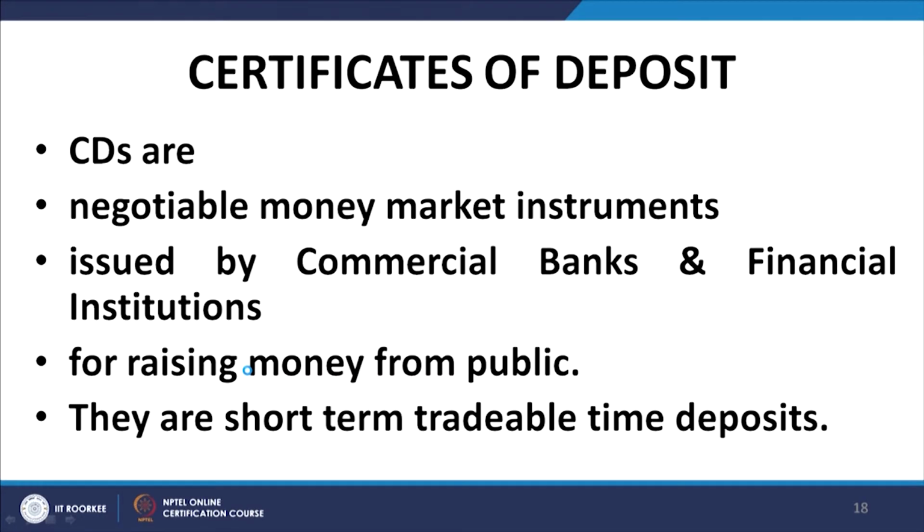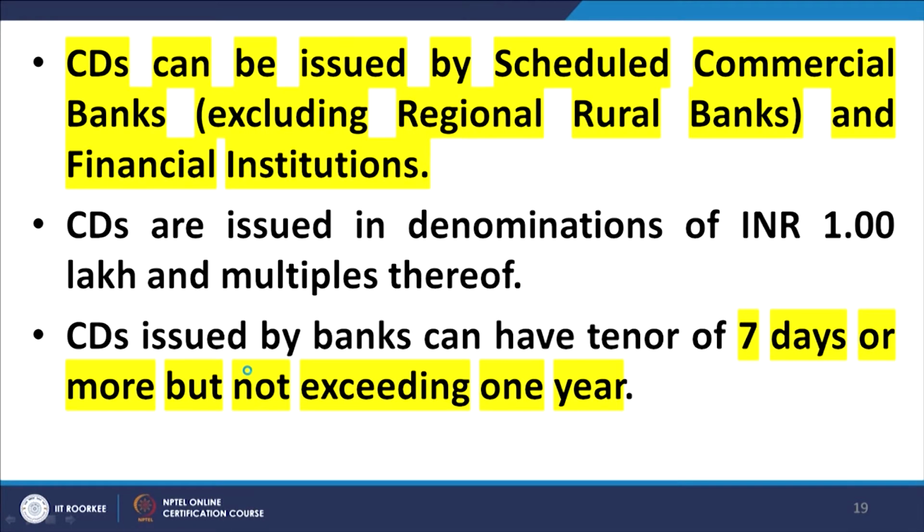They are tradable time deposits in a sense, with maturities ranging from 7 days to 1 year.